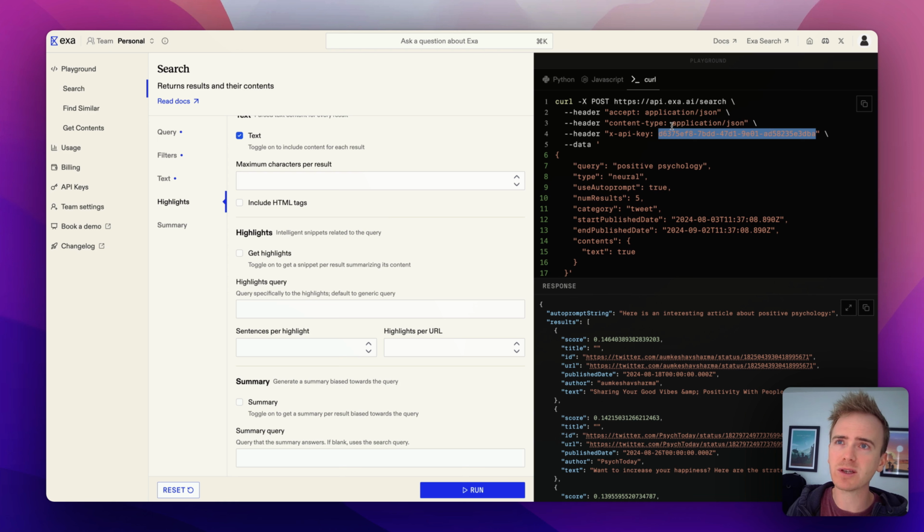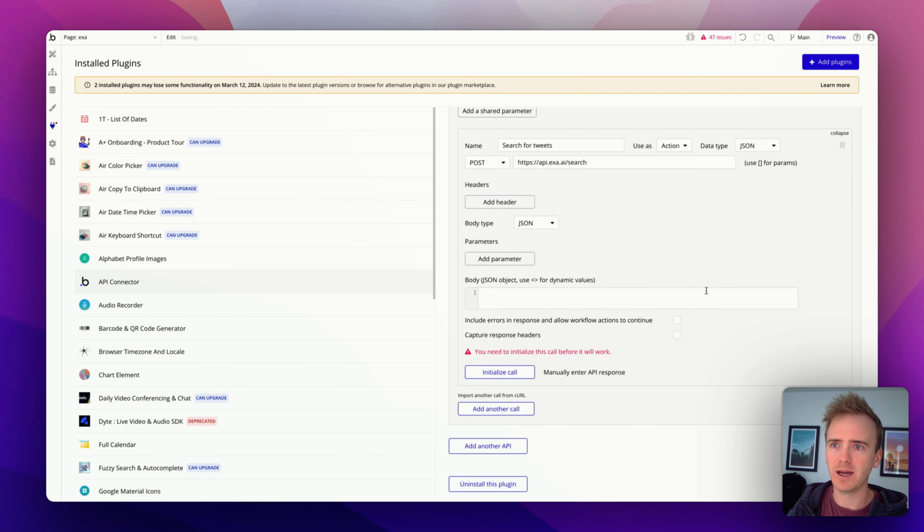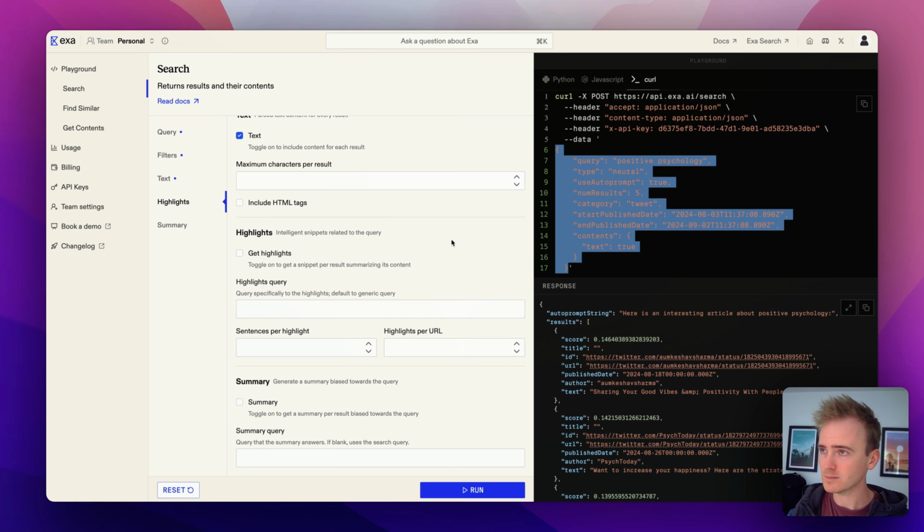Now, as of a few months ago, at least, content type application JSON was set as a default value, so I'm not going to add that. I'm not sure about accept, but if we get an error, that's the first place I'm going to look. And so then we can paste in the API key into there. And then we've got to take the data section. So that's everything within the single quote mark, speech mark there. Copy that.